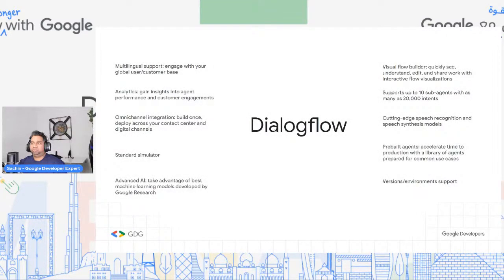So building in Dialogflow is very easy, as I've shown you. We'll be doing a lot of demos today to demonstrate some of these. One of the most important things in this specific slide, which I felt I should put out today, is that these are some of the features of Dialogflow. What I've put here is very minimal, but we have a lot going on in terms of what Dialogflow can offer. So let's see some of the features, and we will also try and build some of these together.